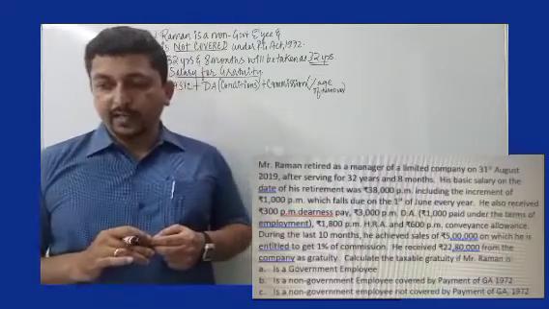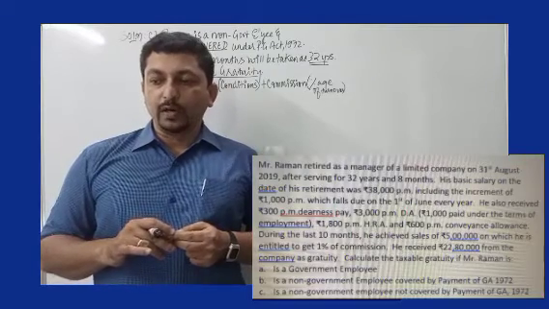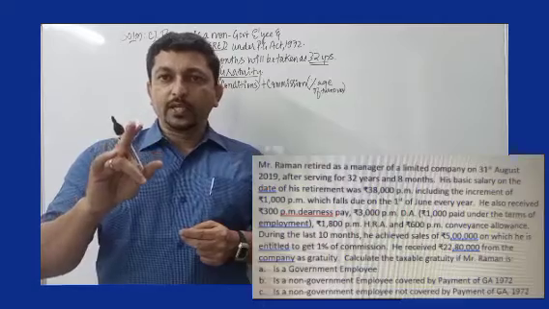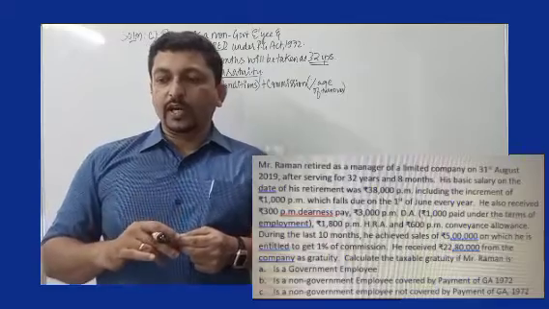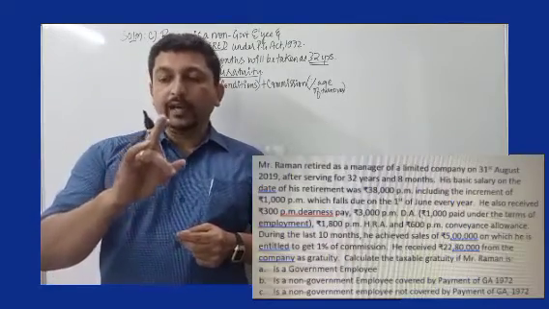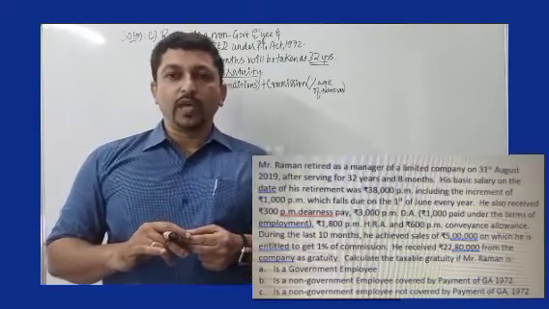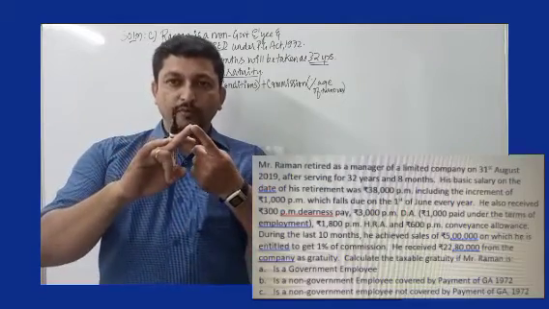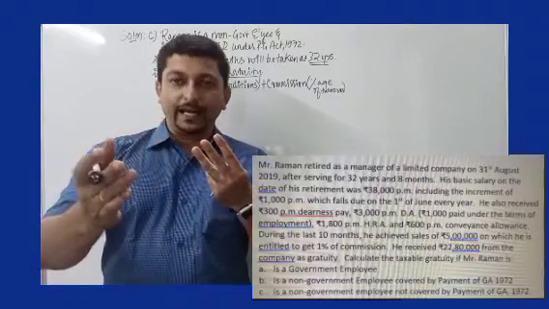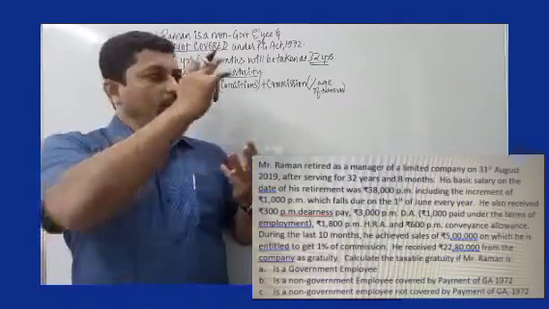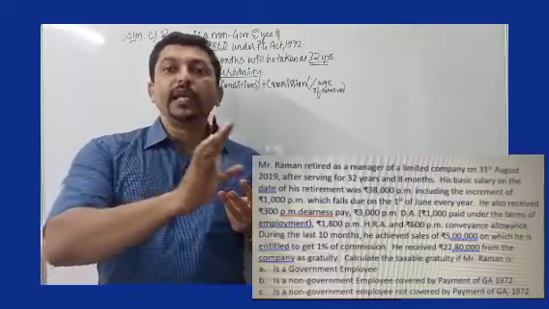Let's go to the second sentence now. His basic salary on the date of his retirement was rupees 38,000 per month. Mr. Raman retires on 31st of August and his basic salary in the month of August was 38,000 per month, including the annual increment of rupees 1,000 per month, which falls due on 1st of June every year. Now, in the months of June, July and August, 1000 increment has been added. But as you know, when we are talking about not covered, we need to take average salary of last 10 months preceding the month of retirement.